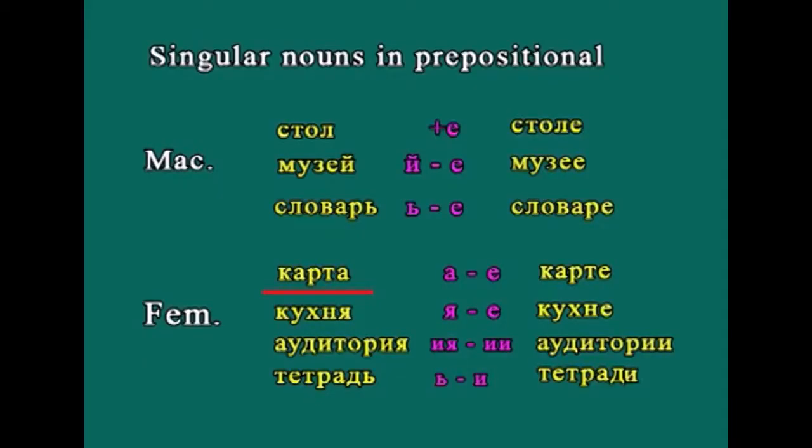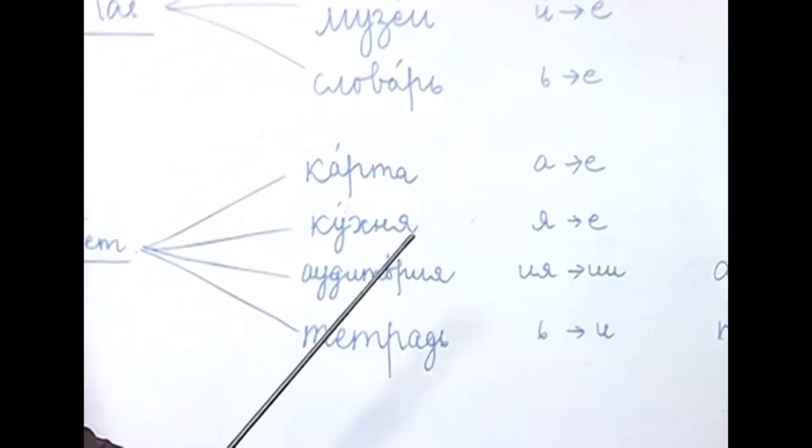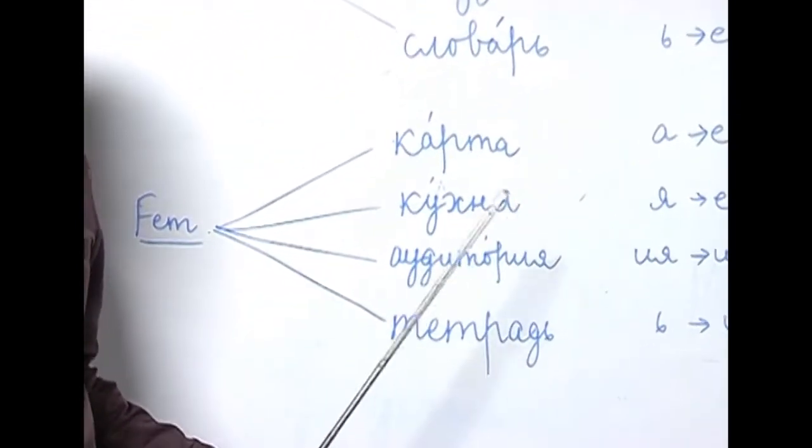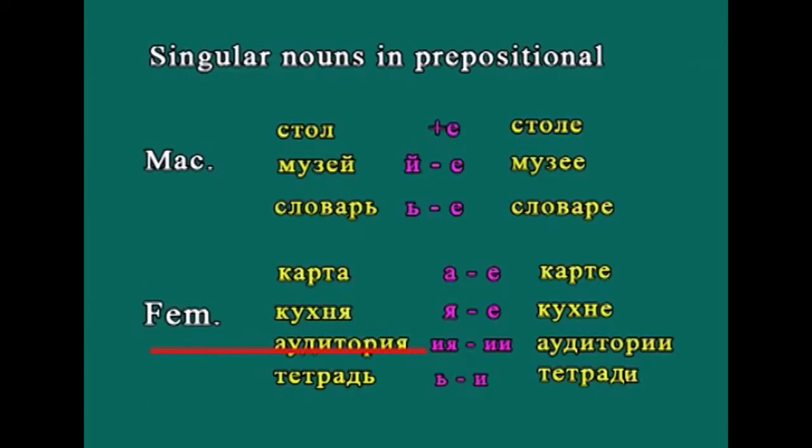So, а has to be replaced with е. So, карта will be карте. Let us take another ending, which is я ending. Я is a soft vowel. So, кухня, кухня is kitchen. So, how do we change кухня in the prepositional case? Я has to be replaced with the soft vowel е, кухне.